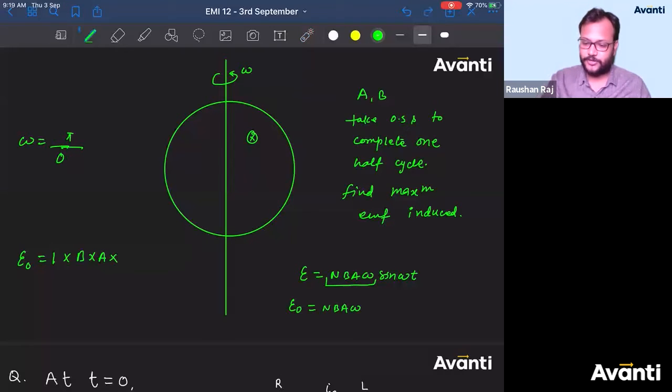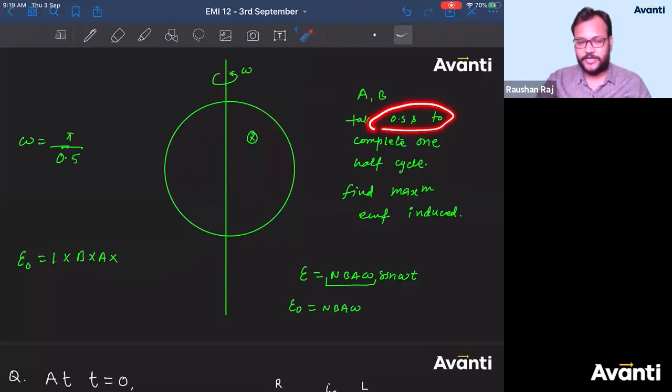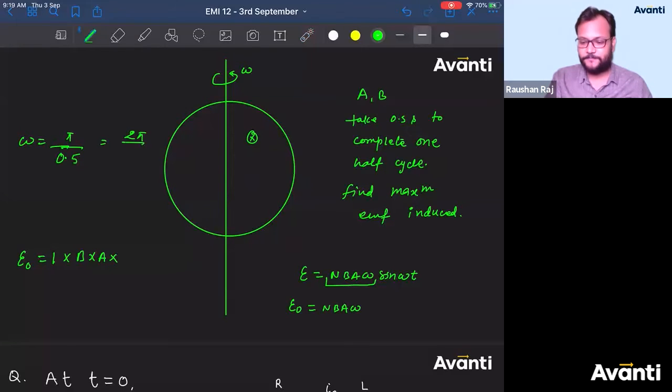Sorry, not 0.1, 1 second. Because if 0.5 second is the time taken to complete half cycle, then to complete one cycle the time taken will be 1 second. So the answer would have been 2 pi divided by 1, or it's nothing but pi divided by 0.5 only. So what is the value of omega? 2 pi. All right, this is the answer.